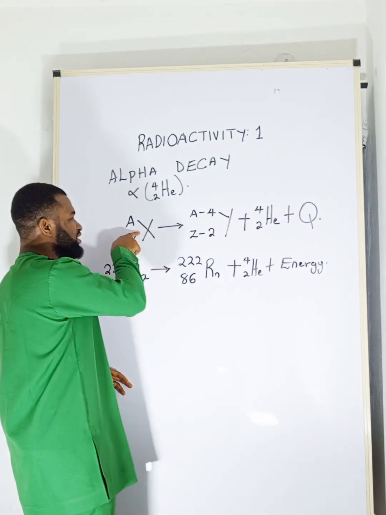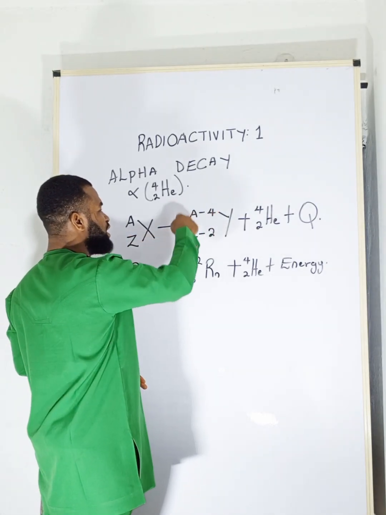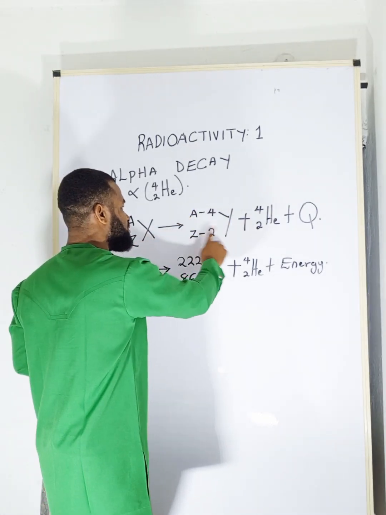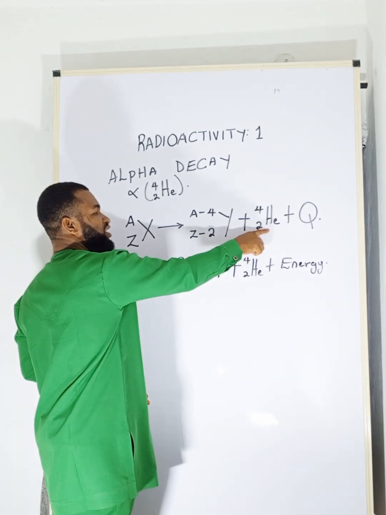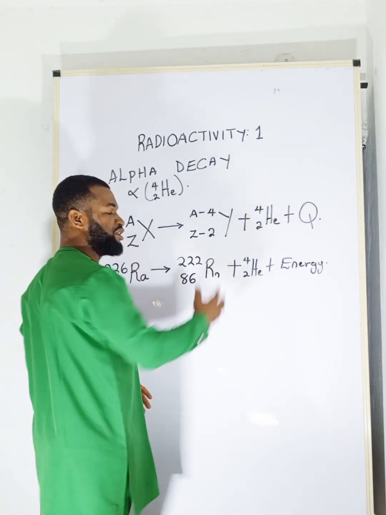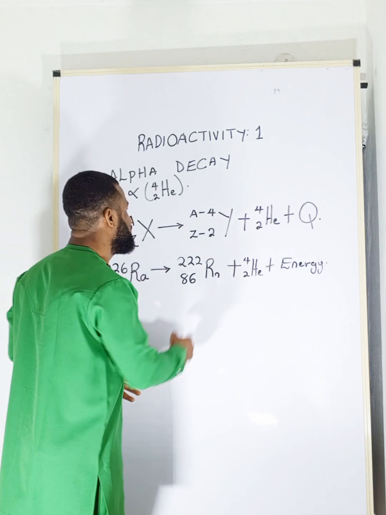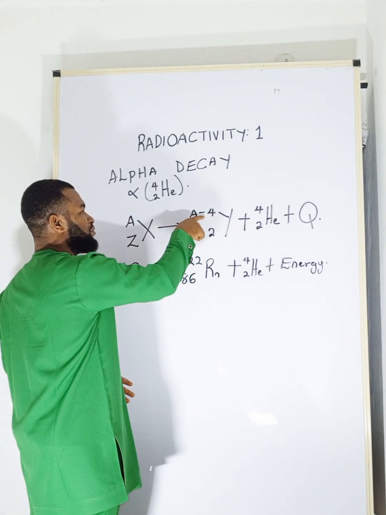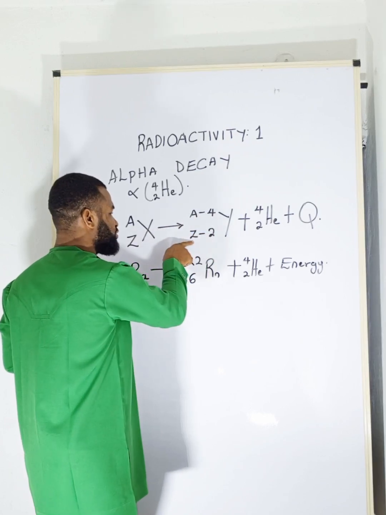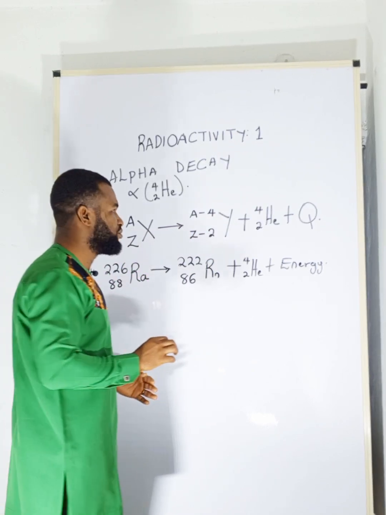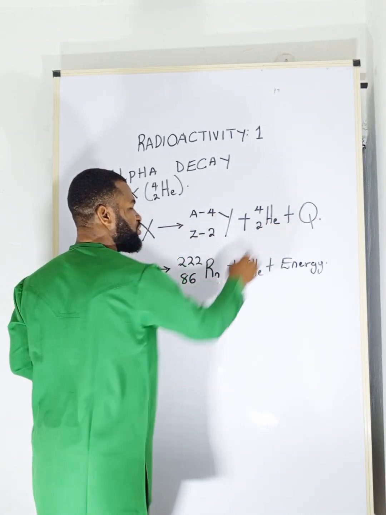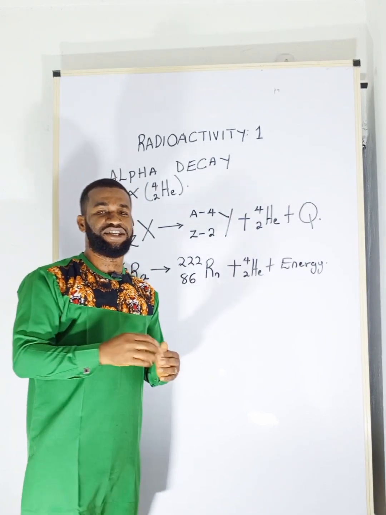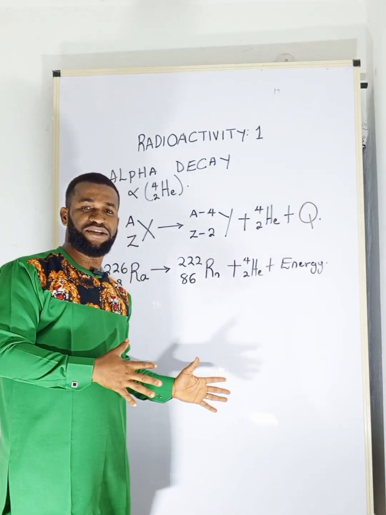Whenever this happens, a new element is formed, such that because of the alpha decay being emitted in the process of radioactivity, the new element's mass number is going to reduce by 4, then the atomic number is going to reduce by 2, with the release of energy. So that energy is released whenever alpha decay occurs.